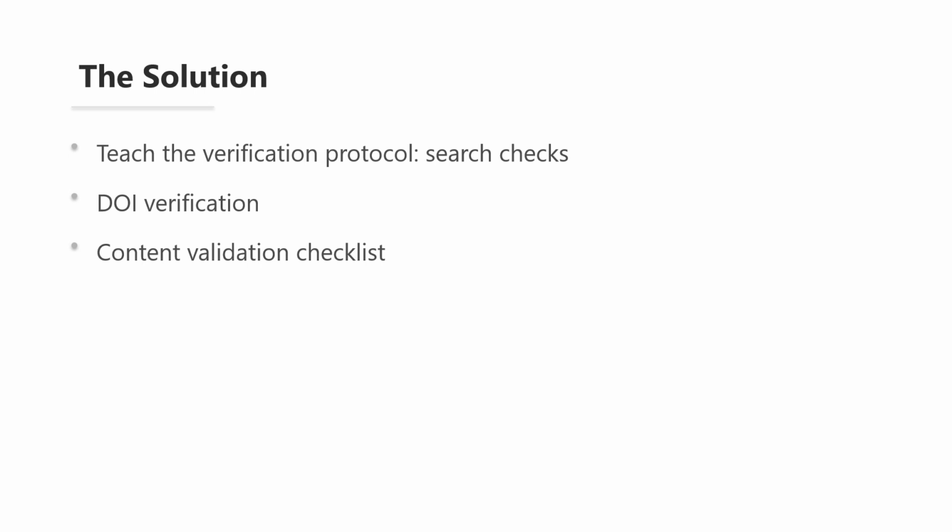Third, check the journal's website directly. Navigate to the specific volume and issue the AI cited. Is that paper actually there? This catches cases where the AI got the journal right but invented the specific article. Fourth, verify the DOI. Go to DOI.org and paste the identifier. A valid DOI will redirect you to the publisher's page for that exact paper. Fifth, confirm author attribution.